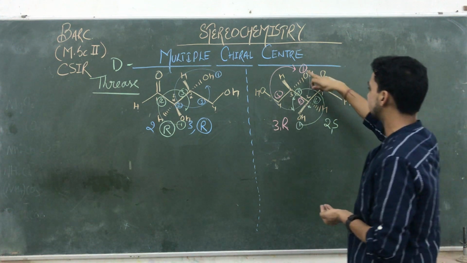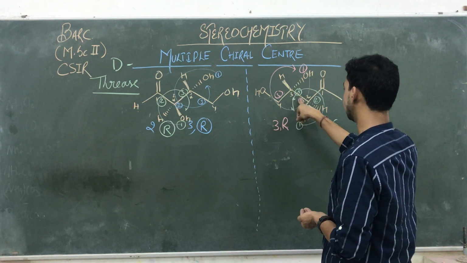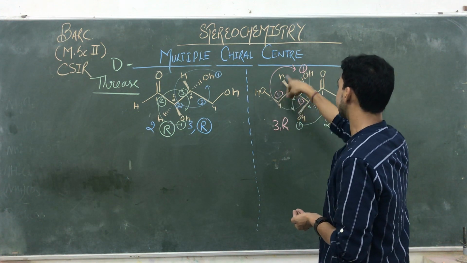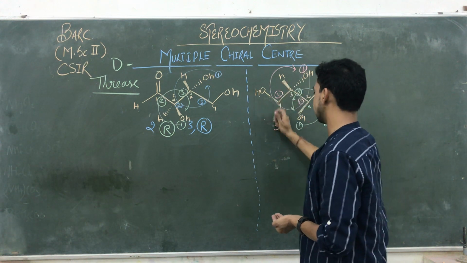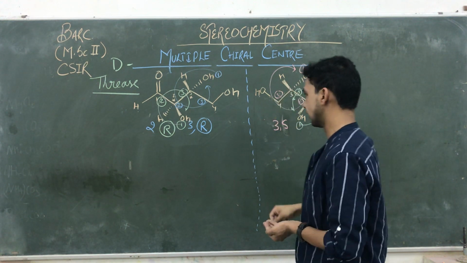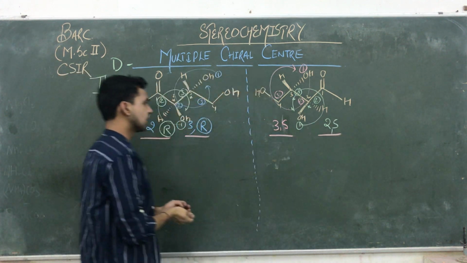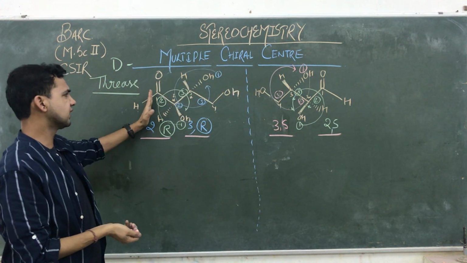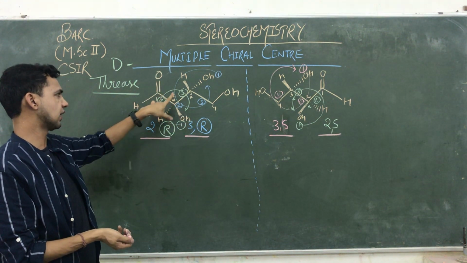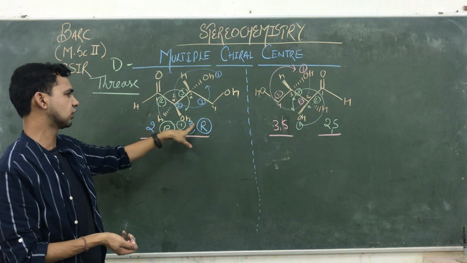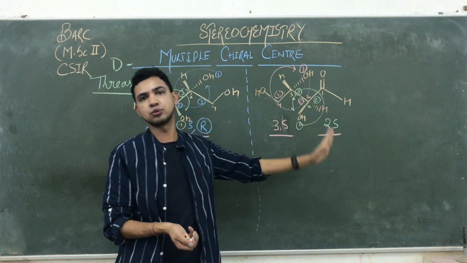Again we are going to check. That one is 1, that carbon has OH, so this is 2. This one is 3. So according to this one it is R, but the lowest priority group is toward the observer, so that is 3S. So see, here all the configurations are changing. On the left hand side, in D3Os, the 2R and 3R positions, the second and third chiral carbons have the configuration RR, but its mirror image gives SS, totally opposing its configuration.